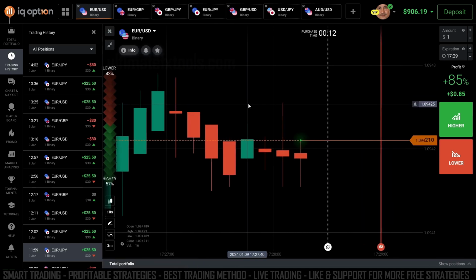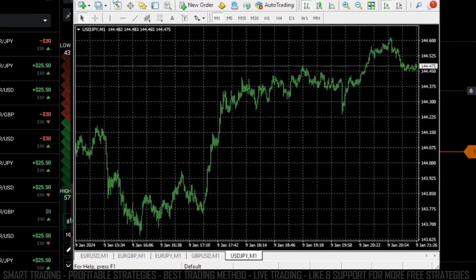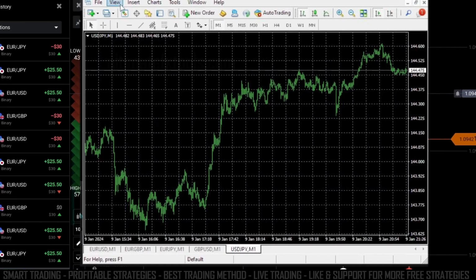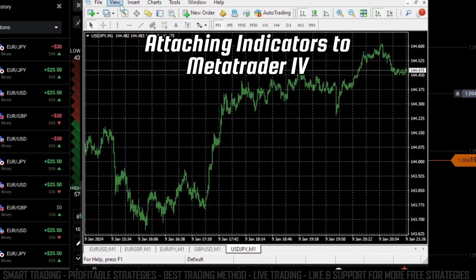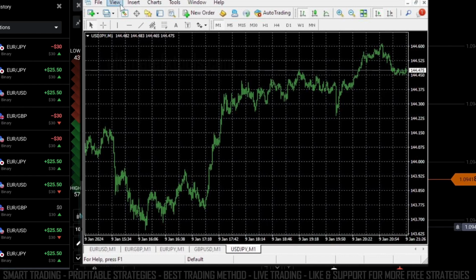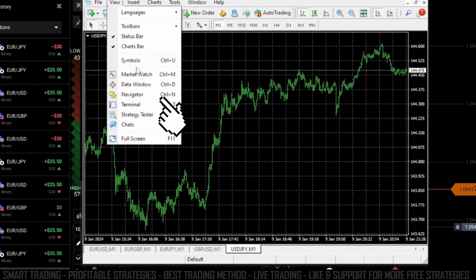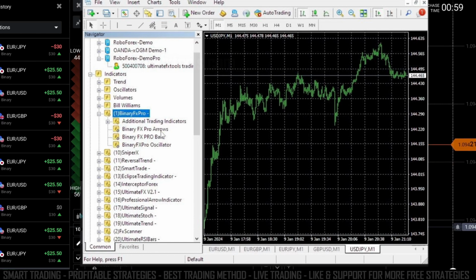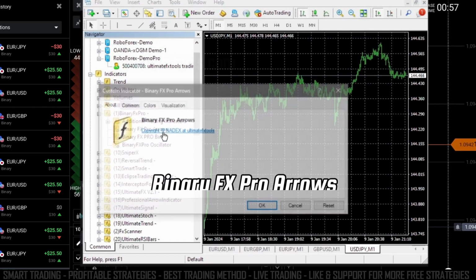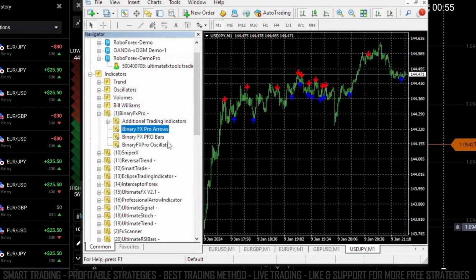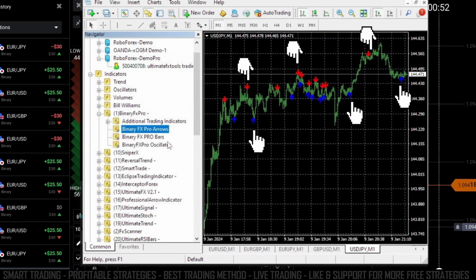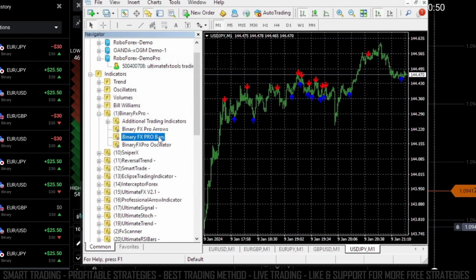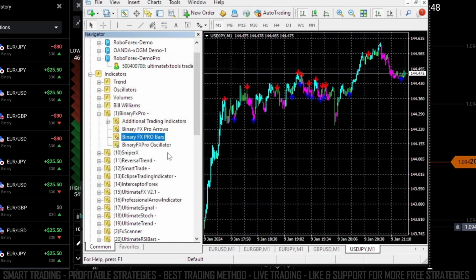Let's start trading by using this trading method. First of all, I will guide you on how to attach the indicator to our Metatrader 4 charts. First, let's go to the View tab, then the Navigator, then to the Binary FX Pro folder. Attach the Binary FX Pro arrows, which will give you definitive arrows that are accurate for determining trends. Then our Binary FX Pro bars, which will replace our basic bars with advanced ones.